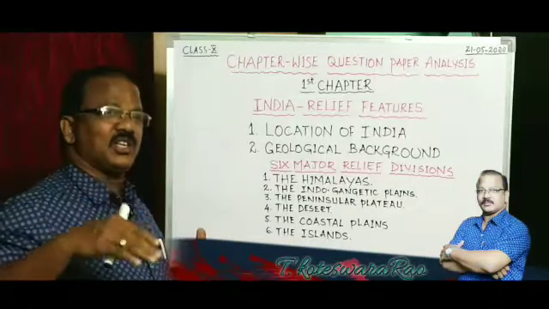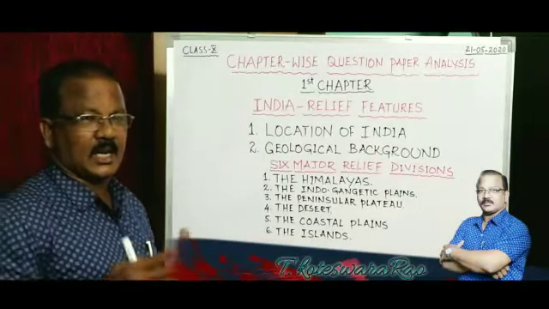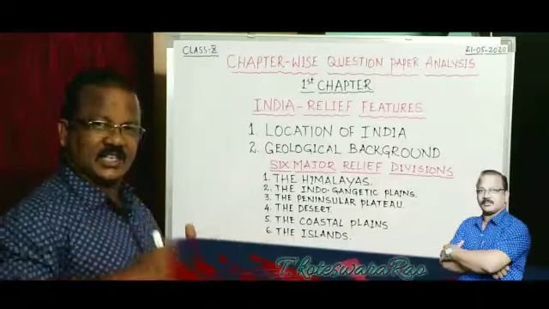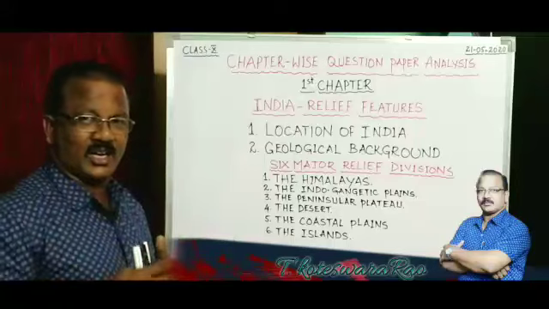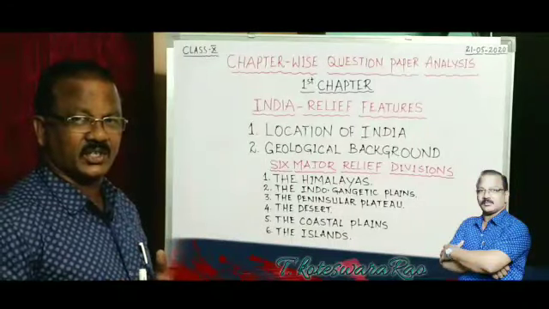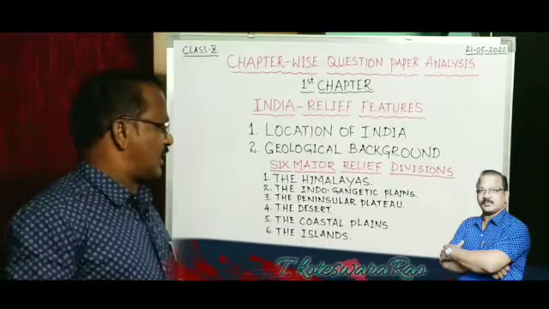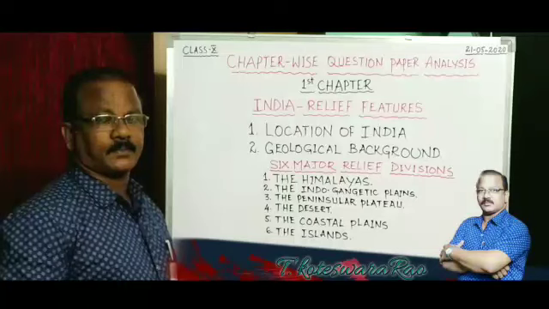Himadri is also called Greater Himalayas. Himachal is also called Lesser Himalayas. Shivaliks are also called Outer Himalayas. There are a number of very short questions you can get from this topic, the Himalayas.